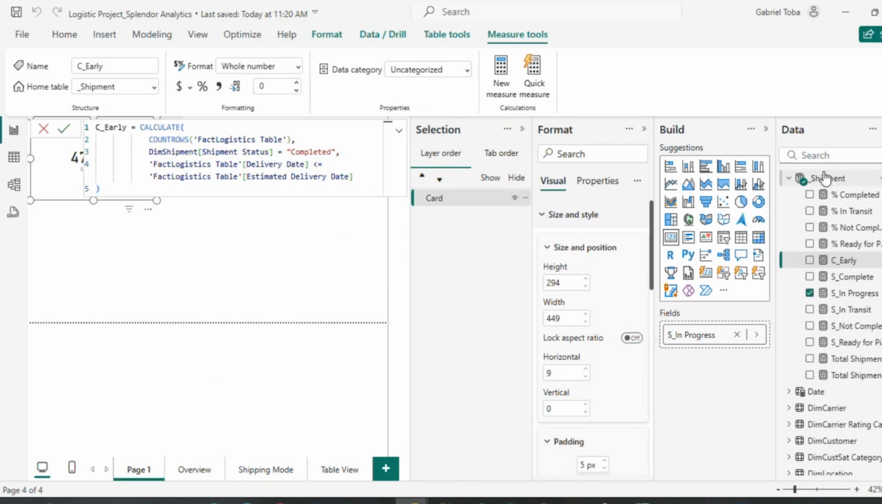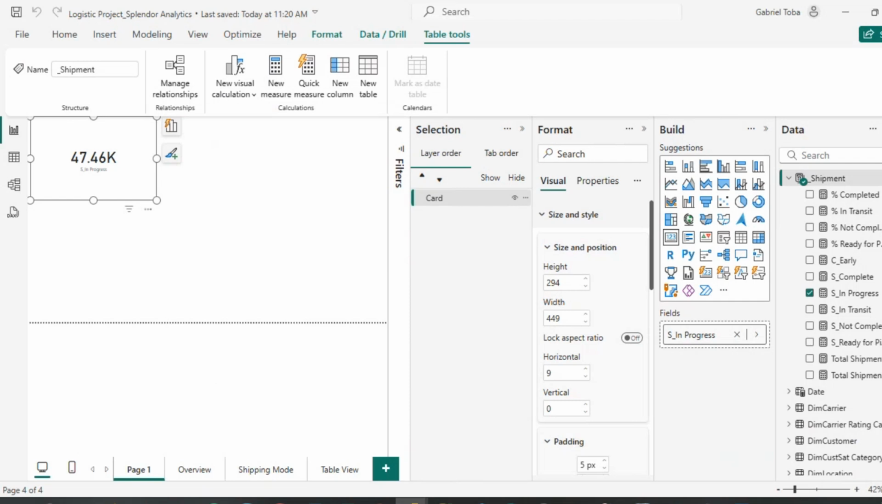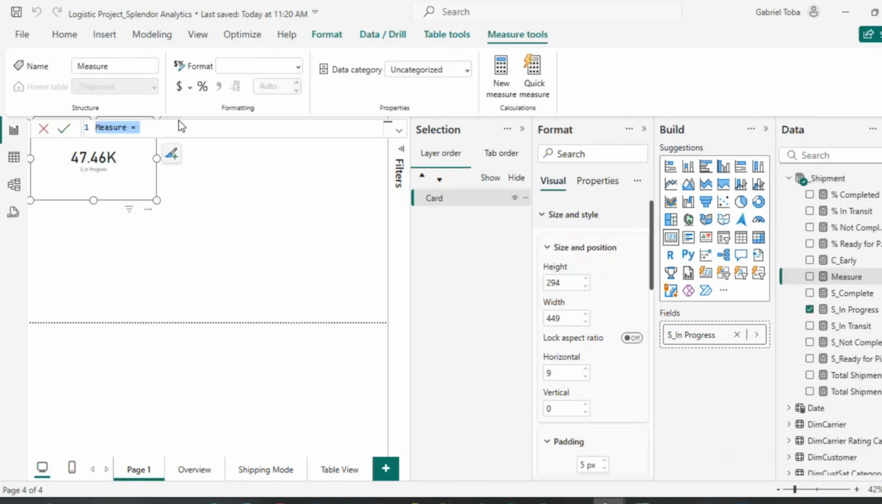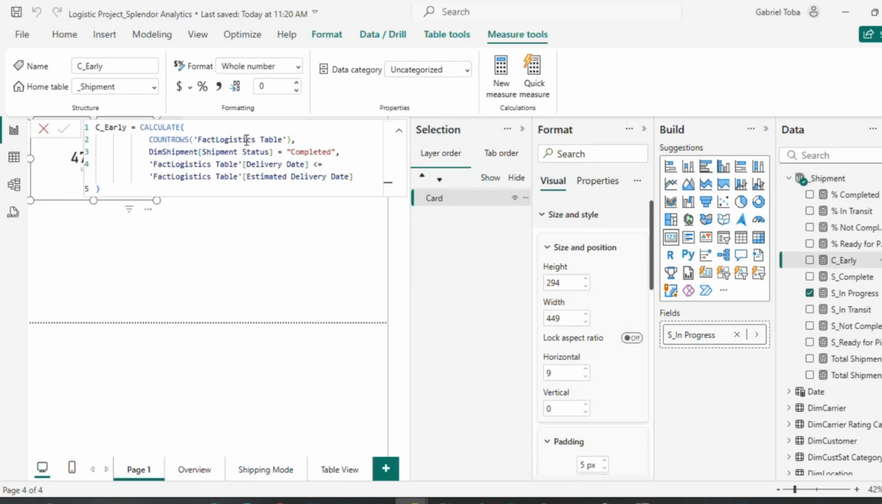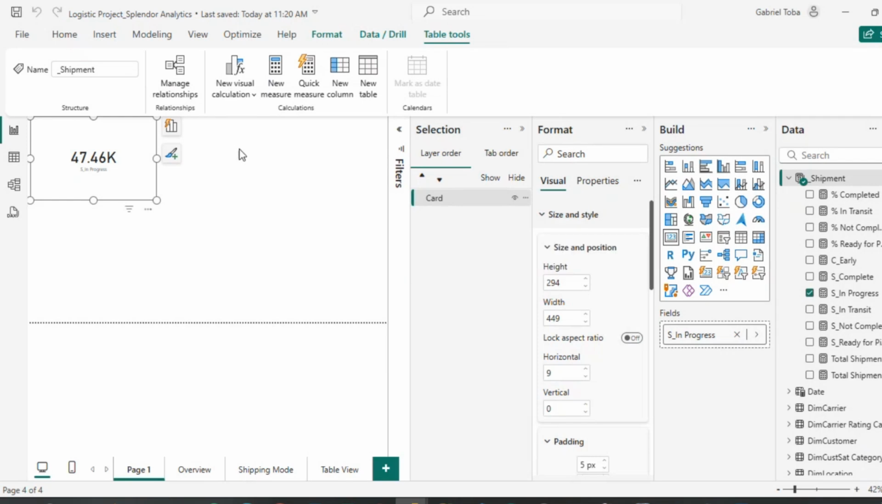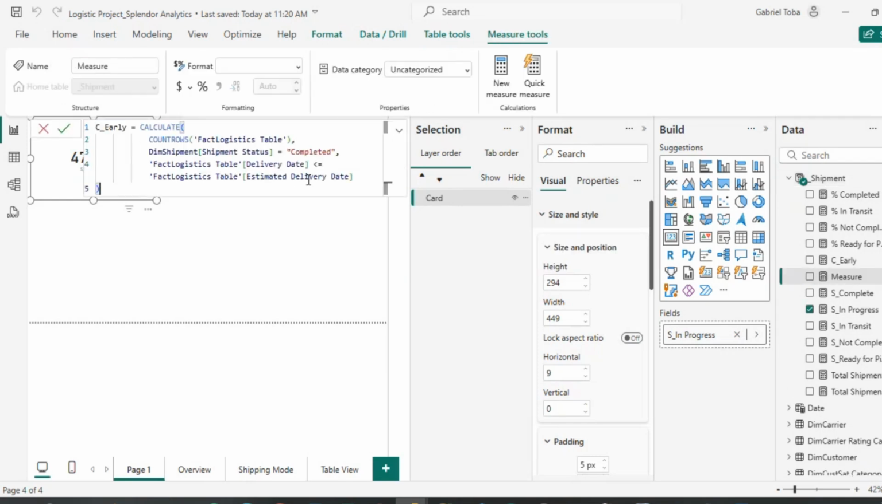Okay, let me write another one. Let me check how many hours we are in. Okay, we are a little close to the 1 hour mark, about 10 minutes. So I'm going to call this late. I shall just copy this early measure, and instead of less than, I'm going to say greater than. So when the delivery date is greater than the estimated delivery date, then it is late.